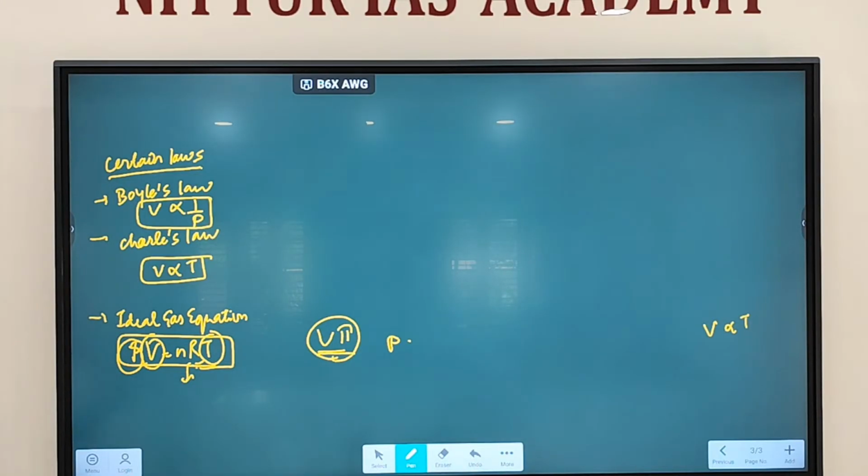But if you apply the same pressure in a tire tube, filling air in a tire tube, what will happen? It will not expand. Why? Because the volume is not expanding. So there is a relationship you also get from this, between pressure and temperature.